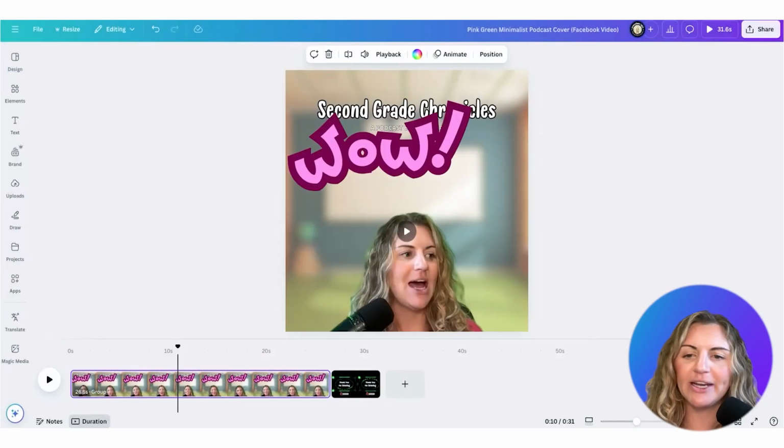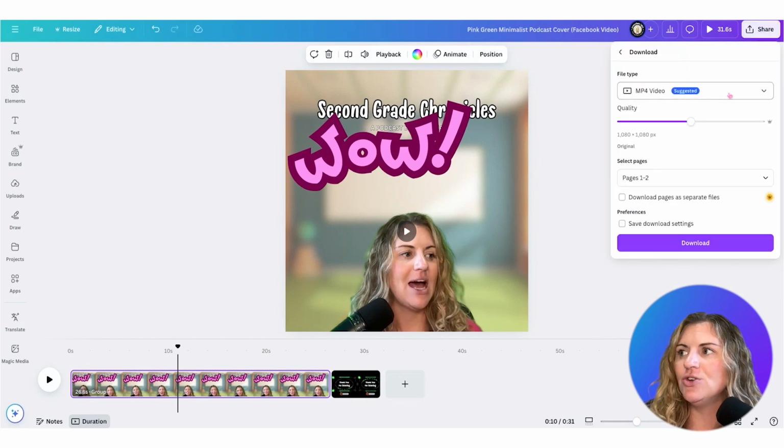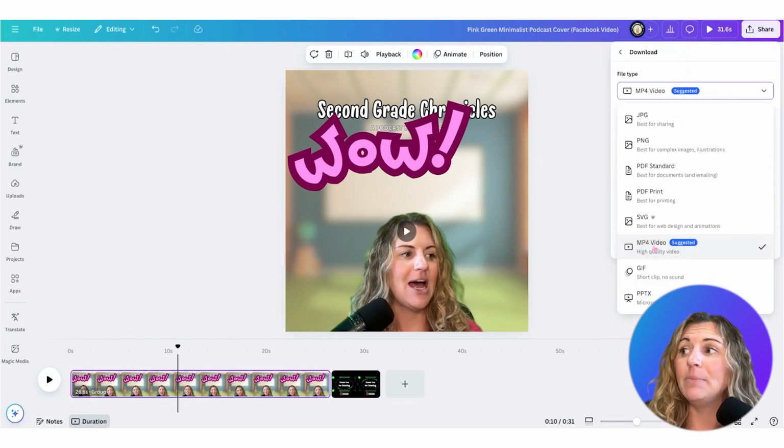So you could do a whole school podcast, you could do a regular podcast, but this is how you can do it. And then when you go to export it, when you go to download it, you can just download it as an MP4. And when you download it as an MP4, you can upload it into YouTube. You could even put it on Spotify. Spotify has video now, and it will change that actually into an audio if somebody is not watching the video. So that's the way that you put together and Canva-fy your video podcast.